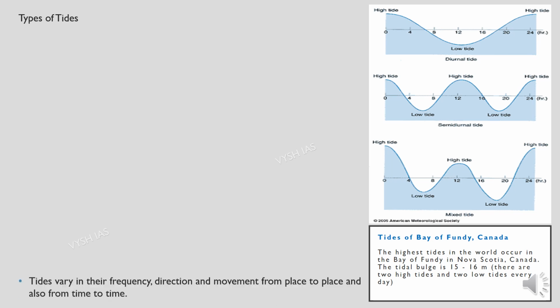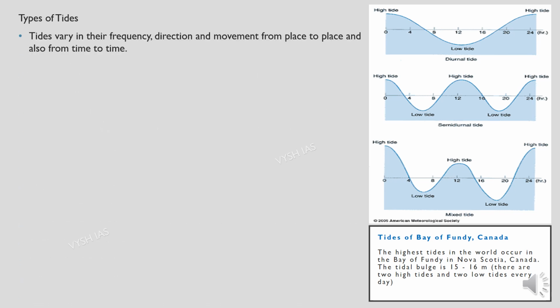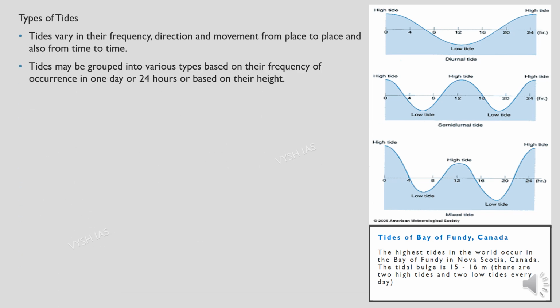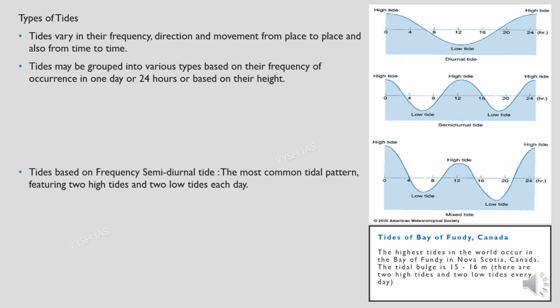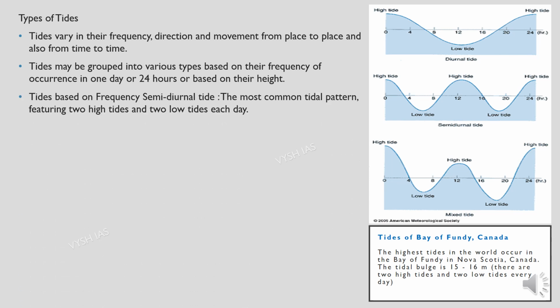So then we have types of tides. The tides vary in their frequency, direction and movement from place to place and also from time to time. So they can be grouped into various types based on their frequency, how many times they occur in one day or in 24 hours, and based on their height. So tides based on frequency: the semi-diurnal tide. The most common tidal pattern features two high tides and two low tides each day.